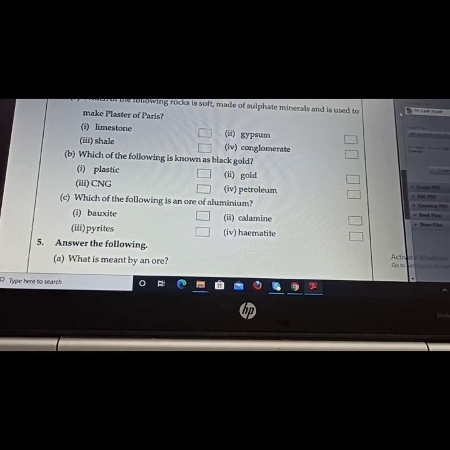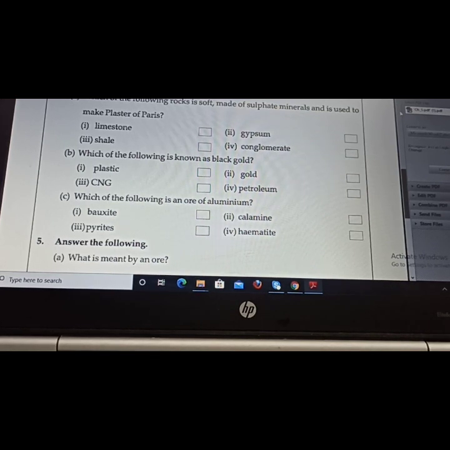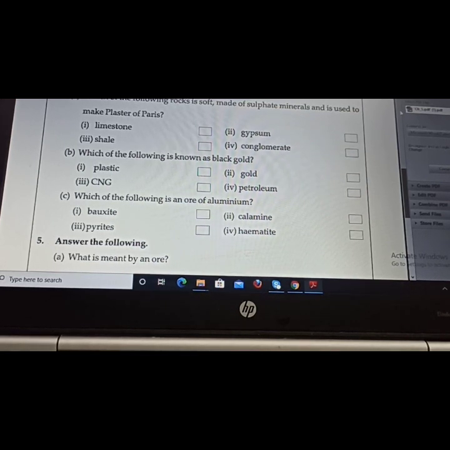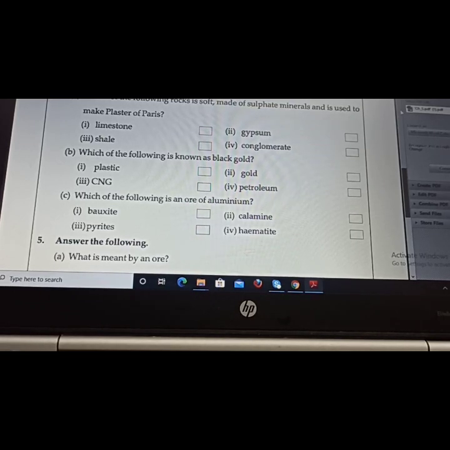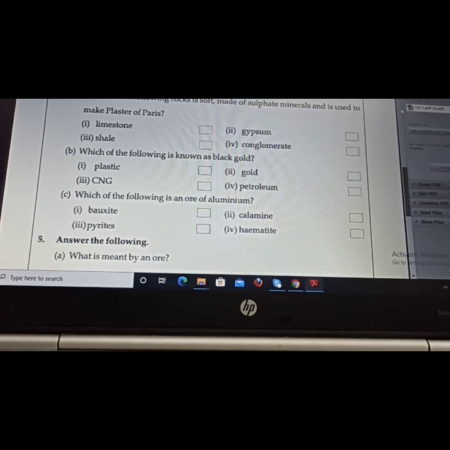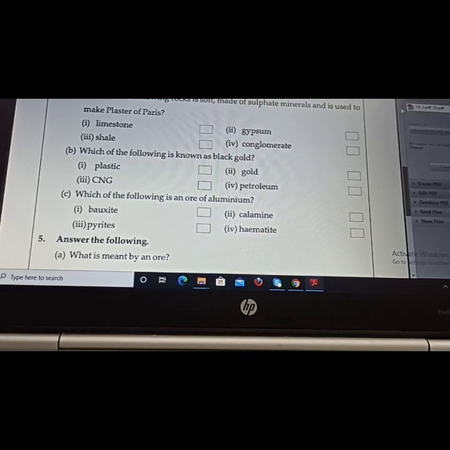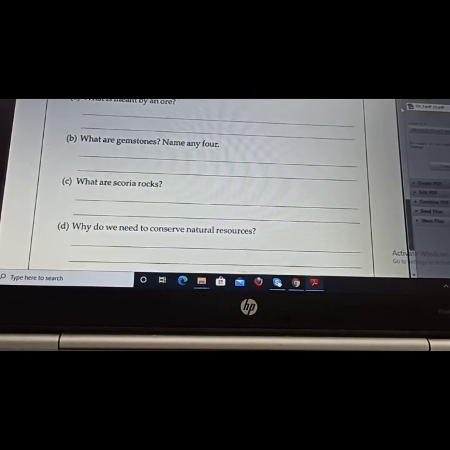The second question is: which of the following is known as black gold? Black gold is petroleum. Its answer is fourth, petroleum. Which of the following is an ore of aluminium? The ore of aluminium is none other than bauxite. So these are the answers to these questions.